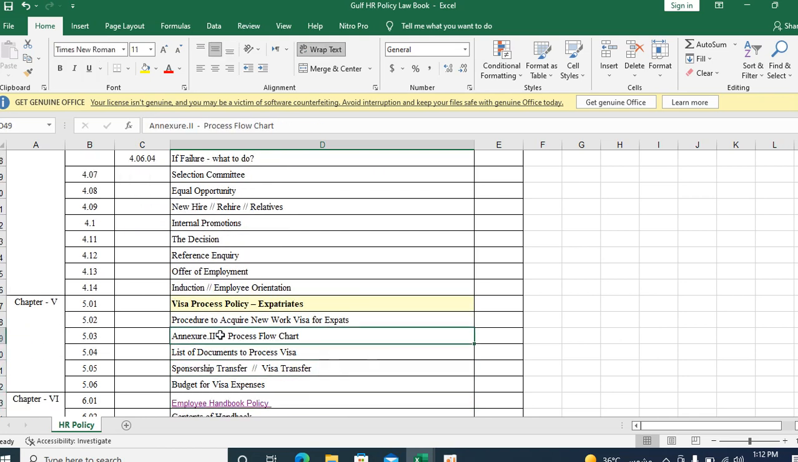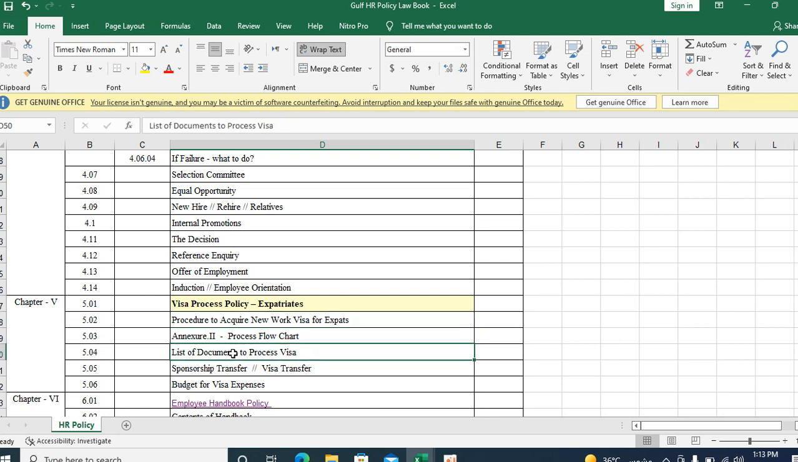Visa process is very, very important for the Gulf region. How your company is going to process the visa, the nationality-wise eligibility, the nationality-wise approval, and what documents are to be submitted to process the visa. These are all the details you have to provide in our HR policy and procedures.